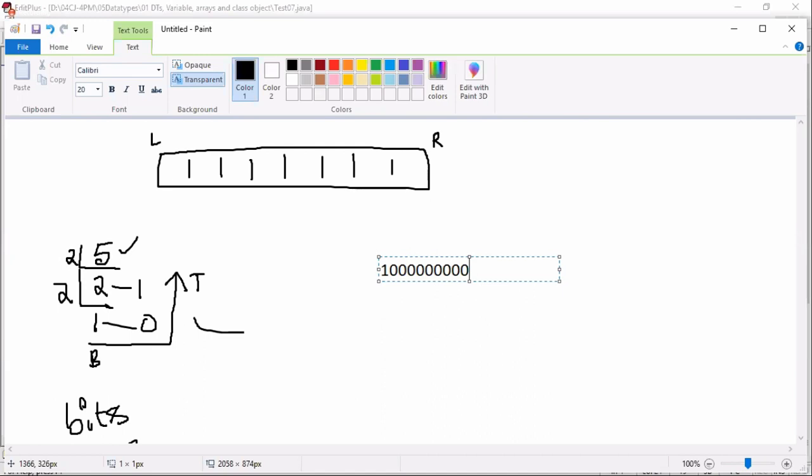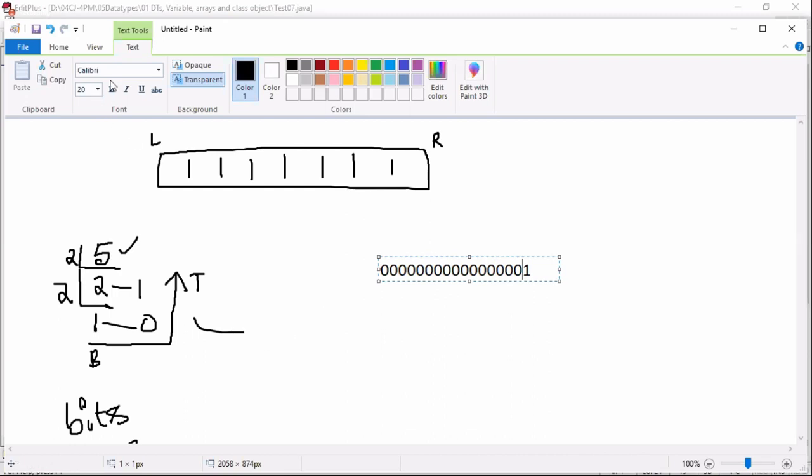Are you catching my point? The position and the face value of 1 change. 1 means 1, one's place. If I write 0 here, the position of 1 changes to the second position and the value is 10: 10's place, 100's place, 1000's place, 10,000 place, 1 lakh place, 10 lakhs place. Now I am adding zeros to the left side. You place any number of zeros, 1 stays in the one's place only. There is no value change.